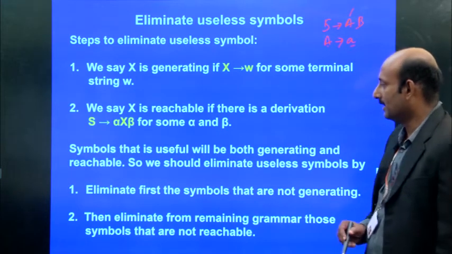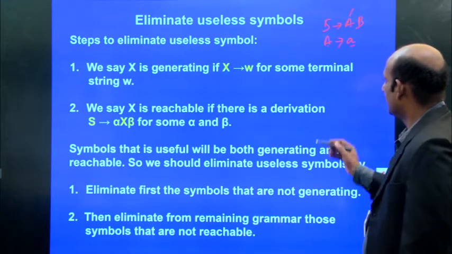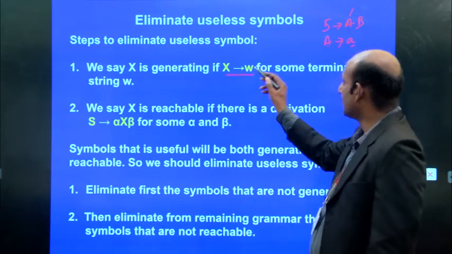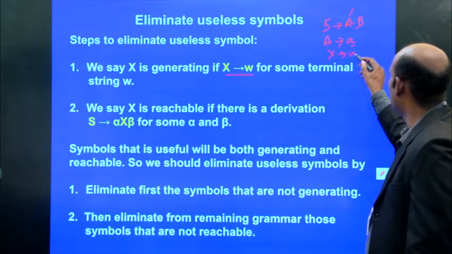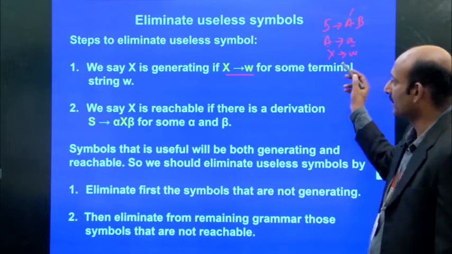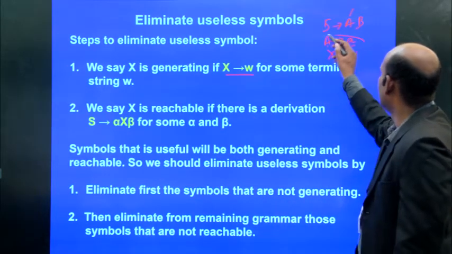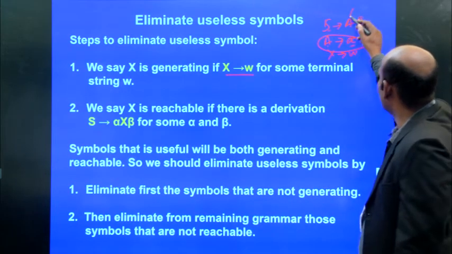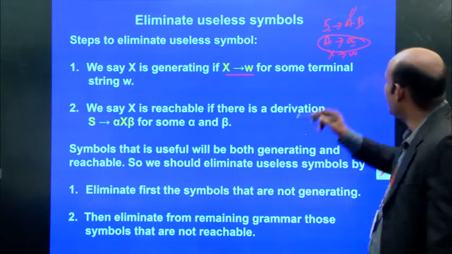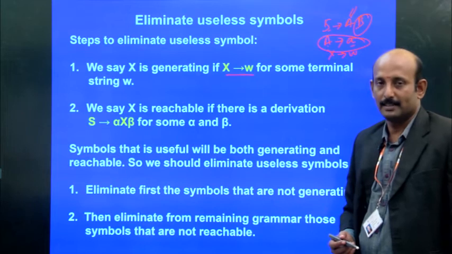X implies W, where W is a string of terminals that X generates; this is called generating. S is also reachable, whereas B does not generate any symbols.